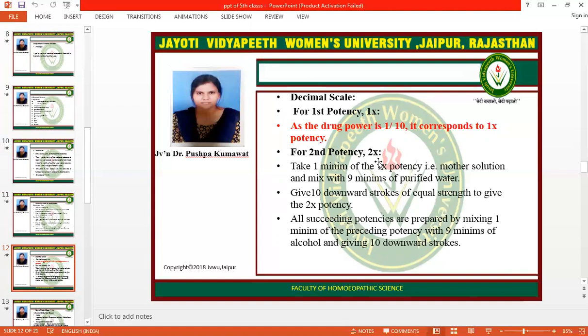For second potency, 2x, take 1 minim of 1x, that is the mother solution, and mix with 9 minims of the purified water. Give 10 downward strokes of equal strength to give 2x potency. All succeeding potencies are prepared by mixing 1 minim of the preceding potency with 9 minims of alcohol and giving 10 downward strokes.